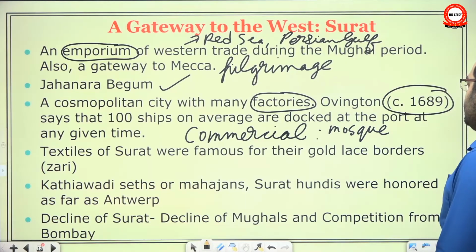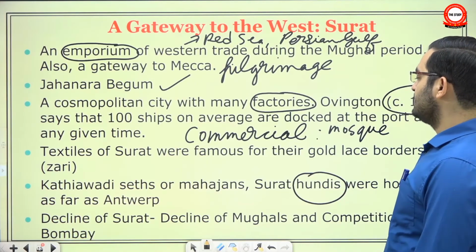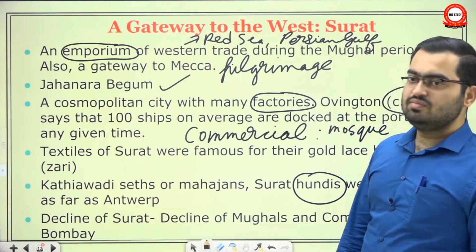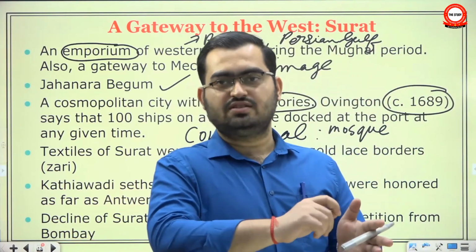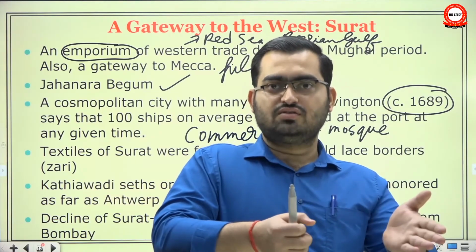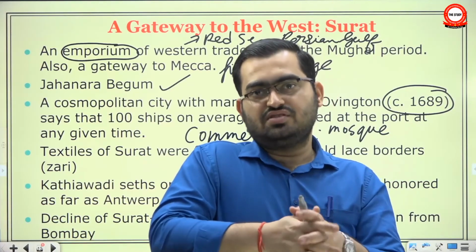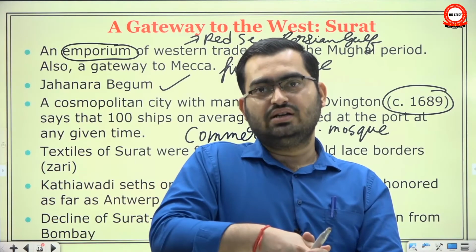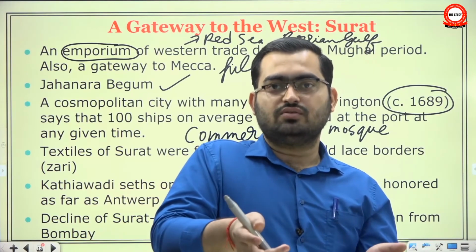Textiles of Surat were famous for their gold lace borders called zari. Kathiawadi Seths and Mahajans, Surat hundis were honored as far as Antwerp. What we said is that their bills of exchange were honored as far as Antwerp. What is a hundi? It simply means that I give you some money and you give me a bill of exchange saying that this person has deposited this much money with me. So whosoever I take this bill of exchange to, he will give me that money, and take some discount or some service charge in return. So okay, this is hundi. What it does is allow you to travel long distances without carrying gold or silver with you.